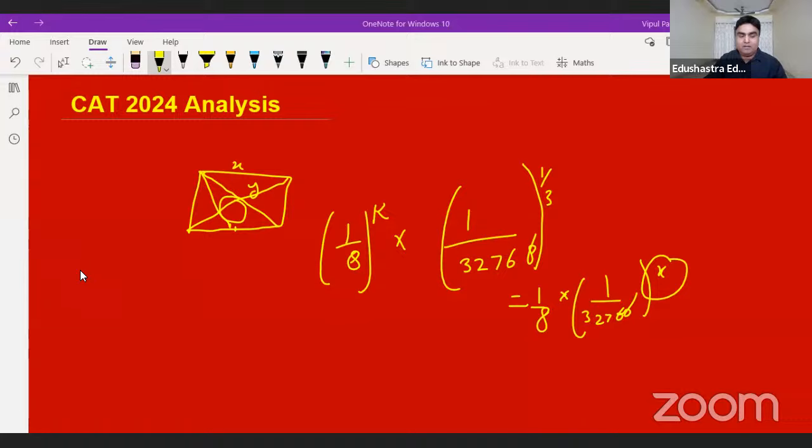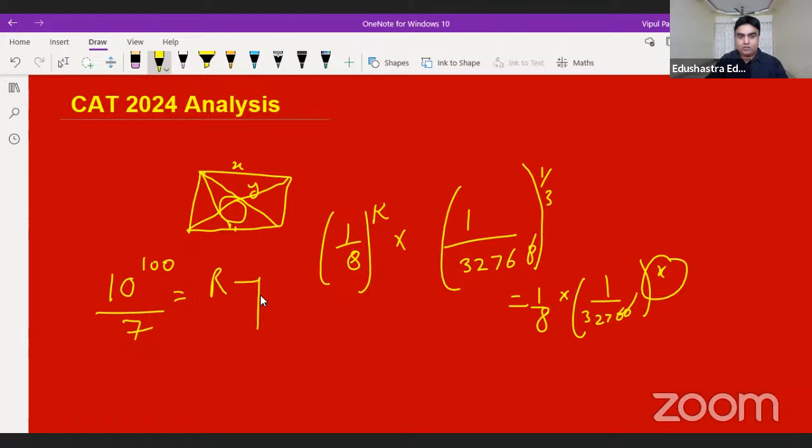The next question was, I think, everyone's favorite question, which was a remainder question. Let me share what exactly the question was. As much as I remember, 10 to the power 100 divided by 7, what is its remainder?